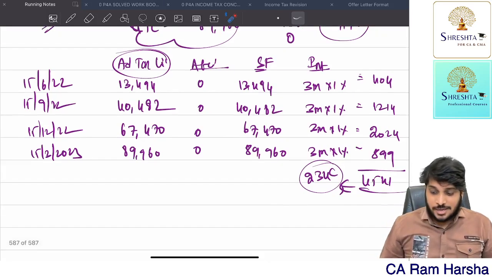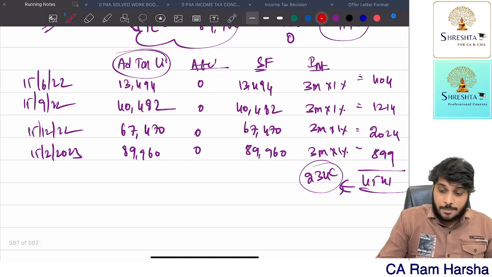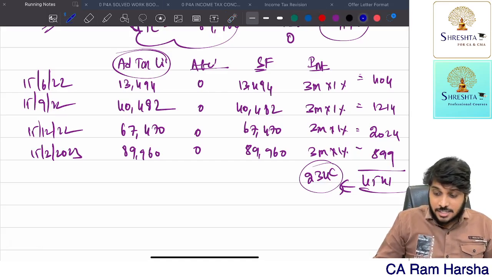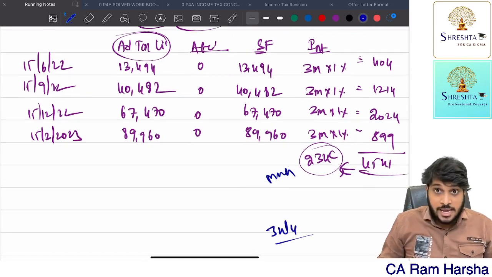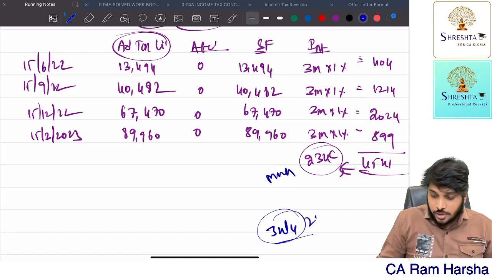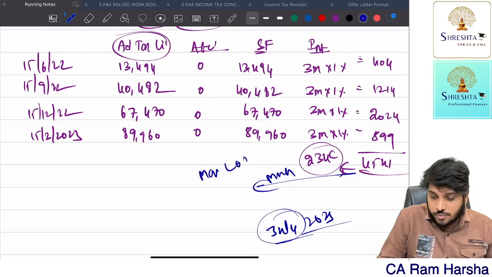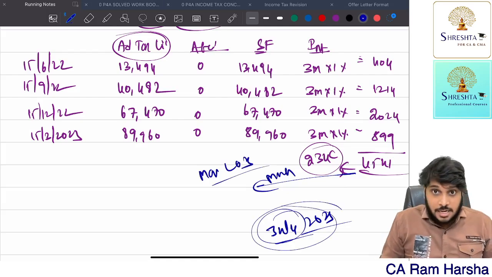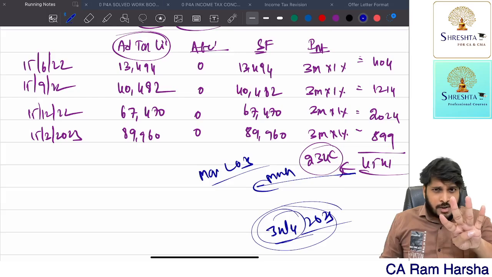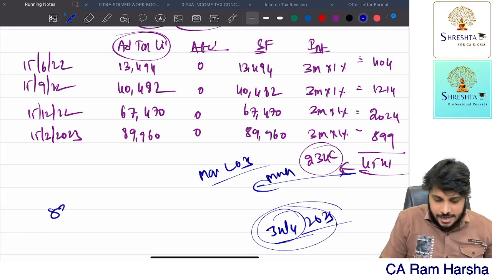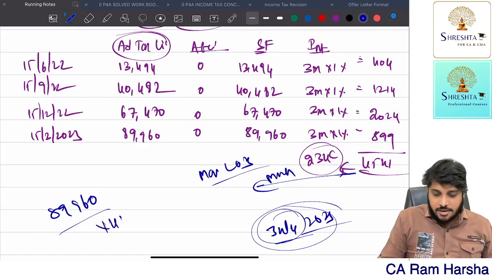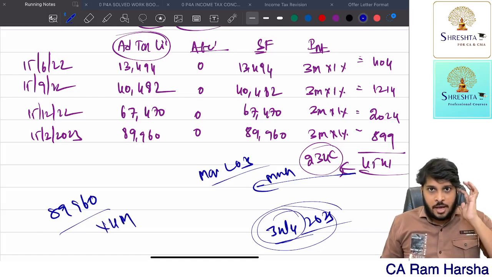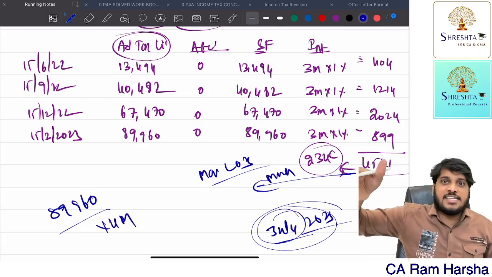Now you see, we calculated interest only up to March. But this fellow is filing the IT return in July. Only in July 2023 he is paying tax. We computed interest only up to March 2023, whereas he is ultimately paying in July. Even those 4 months, April, May, June, July, he did not pay. The entire 89,960 is outstanding with the department. Only in July he is paying this 89,960.